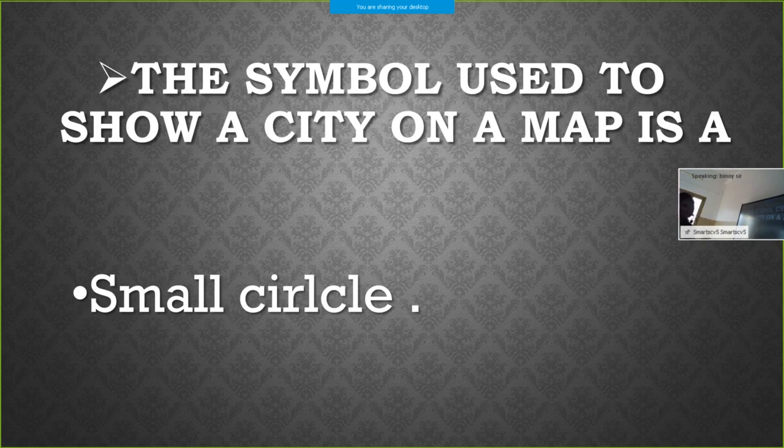Next one, the symbol used to show a city on a map is a dash, that is, small circle. Once more, the symbol used to show a city, or to identify a city, on a map is a small circle. Okay, next one.